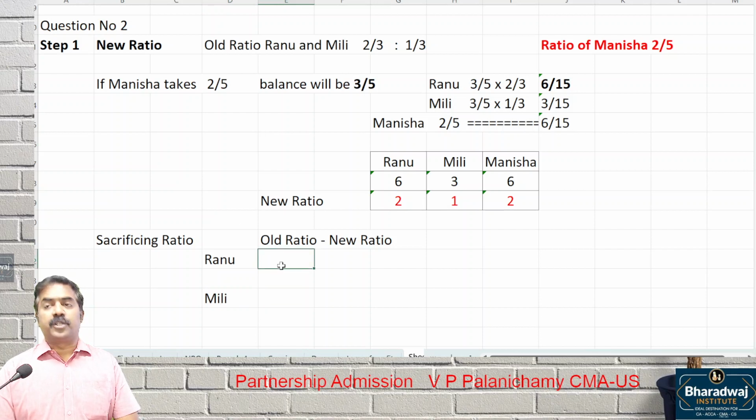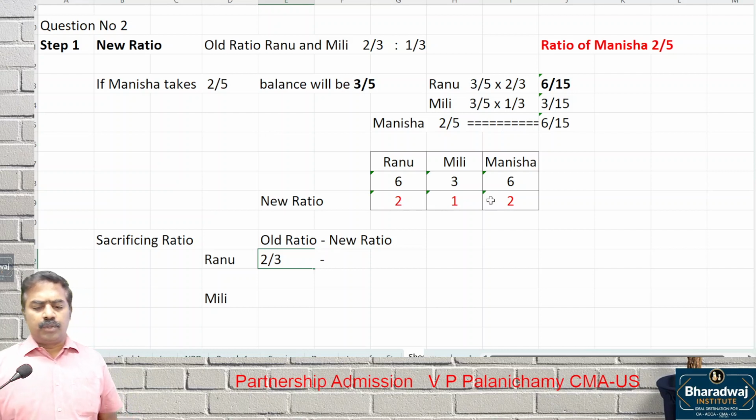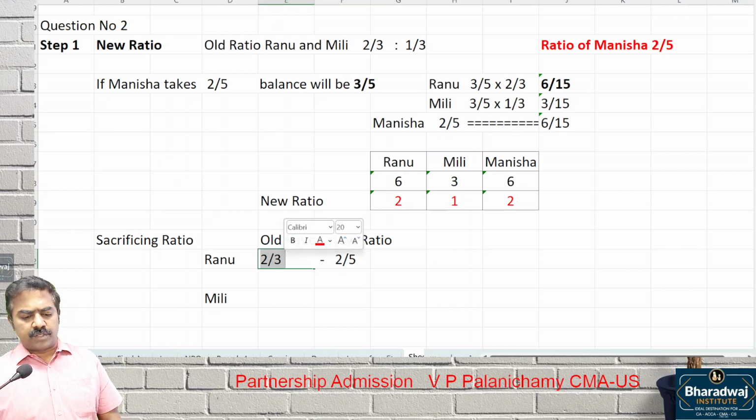What is the old ratio of Ranu? 2 by 3 minus new ratio. 2 is to 1 is to 2, that is 2 by 5, 1 by 5, 2 by 5. 2 by 3 minus 2 by 5.